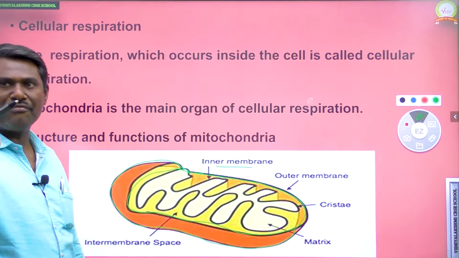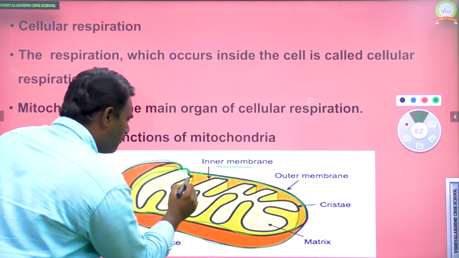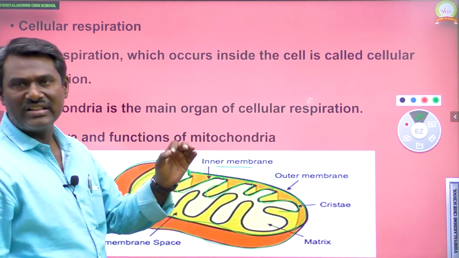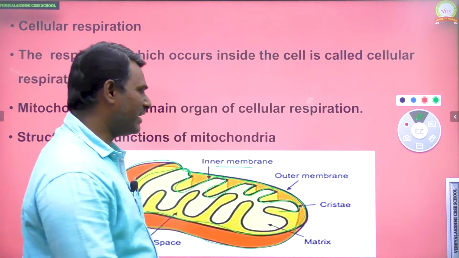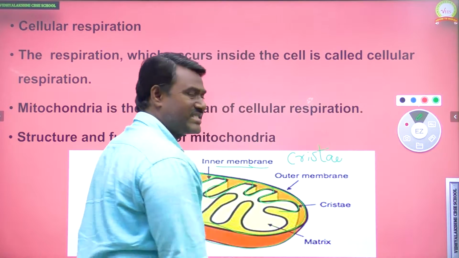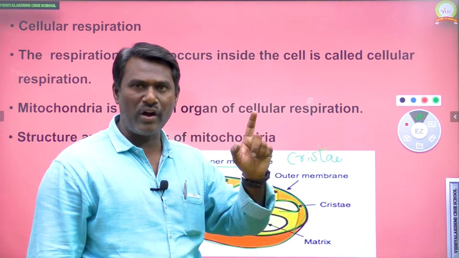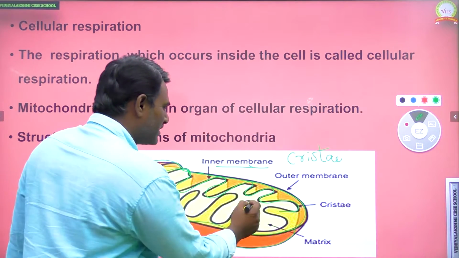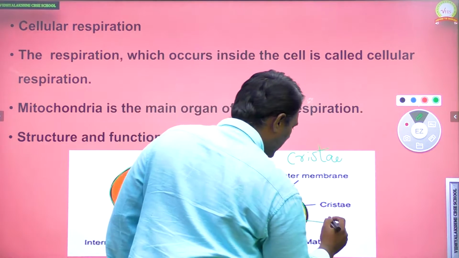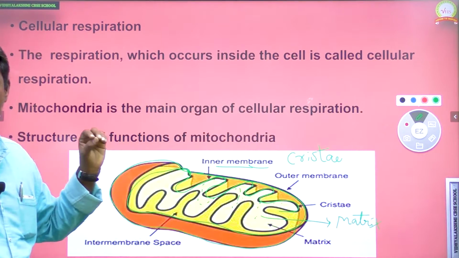The inner membrane of mitochondria consists of several folding-like structures like this. These several folding-like structures present in the mitochondria we call cristae. The inner foldings of mitochondria, we call cristae. And the cristae is filled with fluid. That fluid we call the matrix. So, inner membrane and outer membrane.